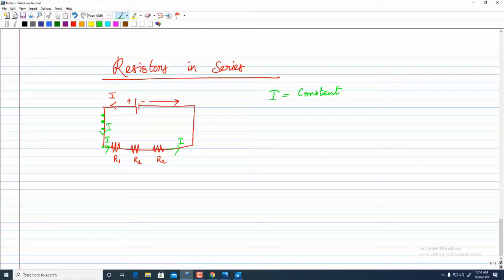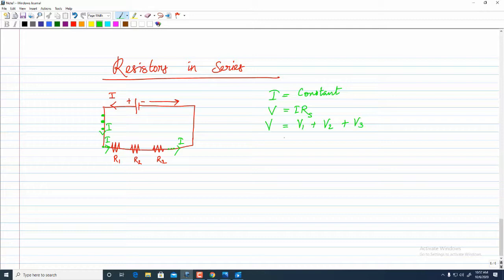From Ohm's law we know that this is the relationship. Our R can be represented as Rs. I want to calculate the total resistance if I connect different resistors in series. Since I is constant, obviously the voltage should vary across each resistor. So I can represent this as V1 plus V2 plus V3.